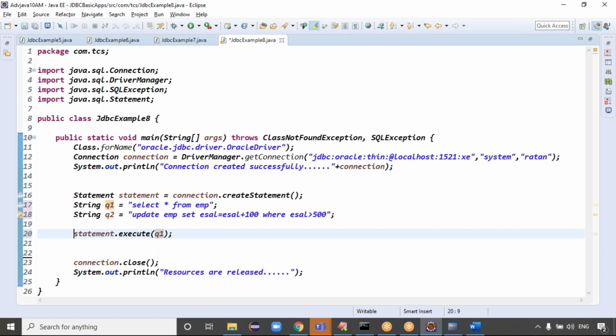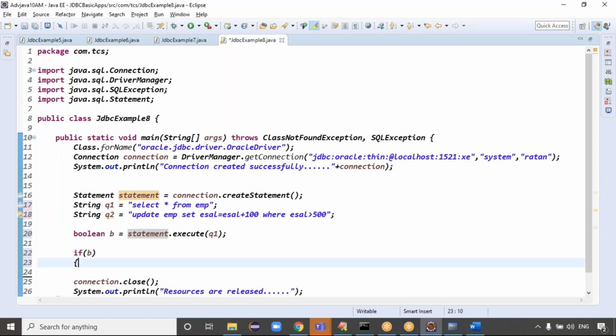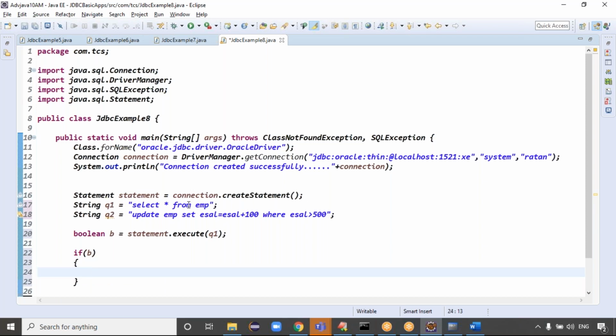Execute method, what is the return type, guys, here? Boolean type, right? Boolean b. Guys, now we can write an if condition, if of b. But you guys, you write the code to take the query from the end user. If the end user enters the query, that query we can pass here. Is that clear now? That is your task. Okay, good. If of b, guys, assume if b is a select query, it returns true.